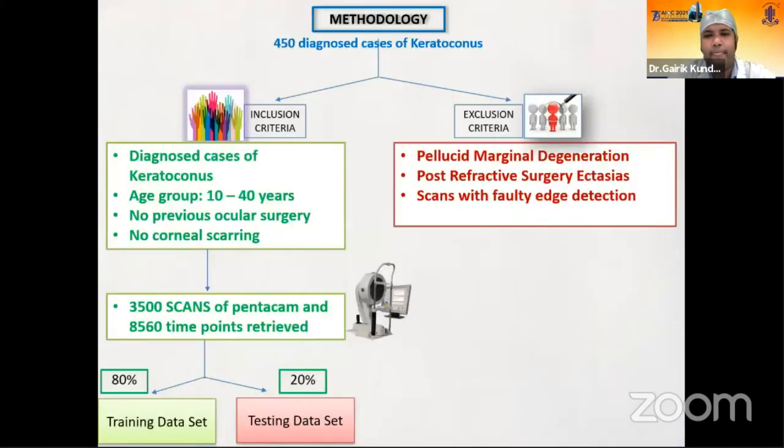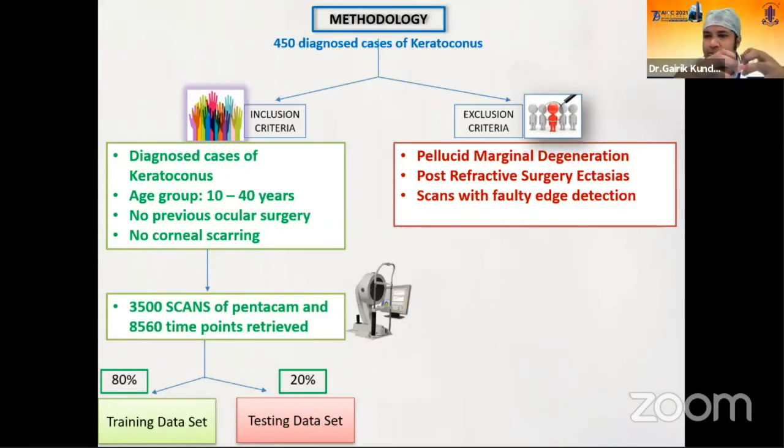The first aspect of work, which started 2 years back, was looking at keratoconus and how keratoconus progression can be detected and predicted earlier. We've built a database of over 450 patients, looked at each one of those time scans, and utilized that to develop an AI algorithm. Two aspects are important: one is known as a training data set, and one is known as a testing data set.